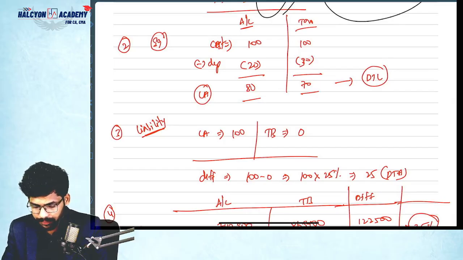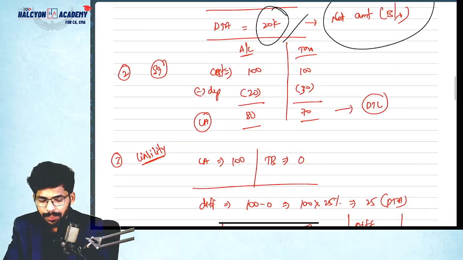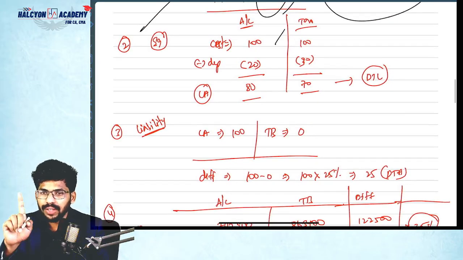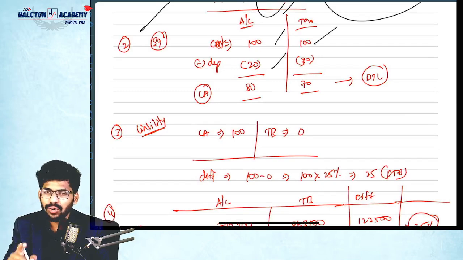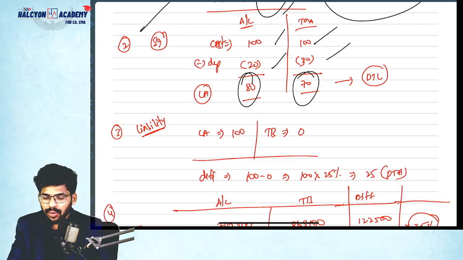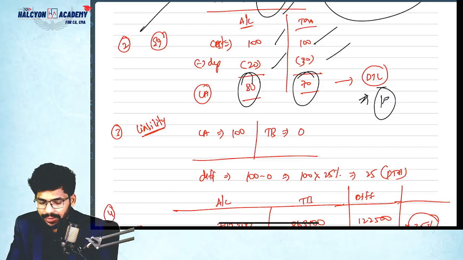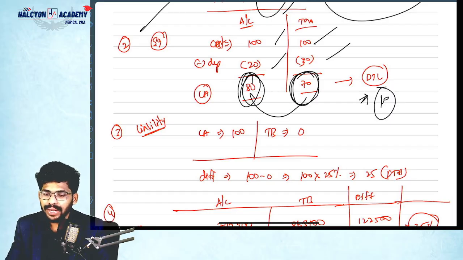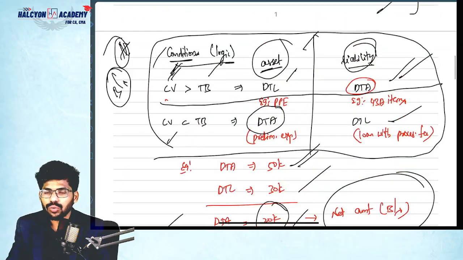Okay, so next, just for PPE I'm giving a small example. Cost of the asset is 100 rupees. Depreciation as per accounting is 20. Depreciation as per tax base is 30, income tax. So then the carrying amount is 80 and 70. Okay, what is the difference here? Difference how much? 10. If the carrying amount is more than tax base, then deferred tax liability will be created, correct? Please apply this rule.